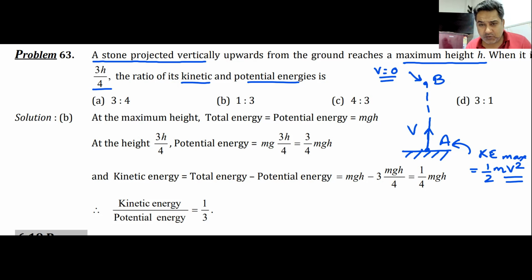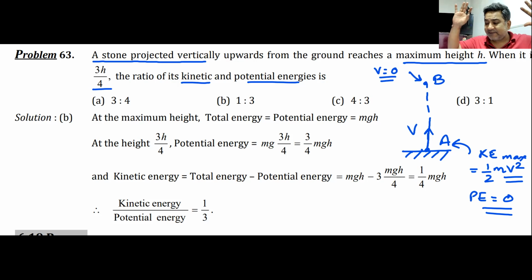Now, if A is the lowest point, I can call the potential energy of that point as zero. That can be my reference point. So that potential energy becomes zero. So potential energy of this lowest point is zero. So the entire energy that this ball has is in the form of kinetic energy, because the lowest point potential energy is zero. Because potential energy is minimum, in this case we have taken it as zero.